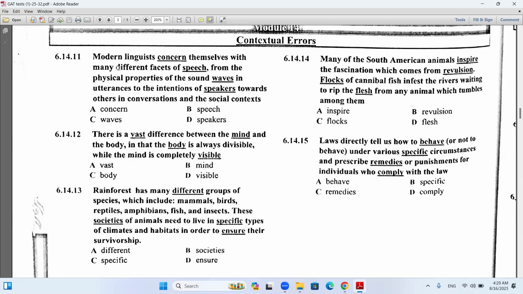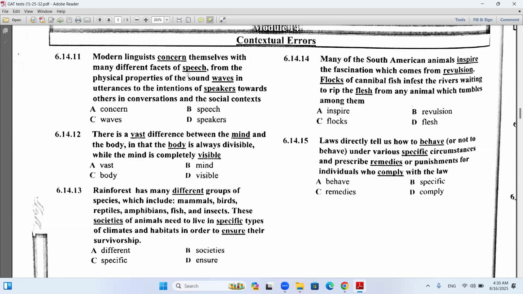I mean that modern linguists care a lot. Concern, I mean that they give a lot of attention to many different facets of speech, from the physical properties of the sound waves in utterances to the intentions of speakers towards others in conversations and the other contexts. The one here that does not fit the context is the word speech. Yeah, speech here. I'm just talking about.